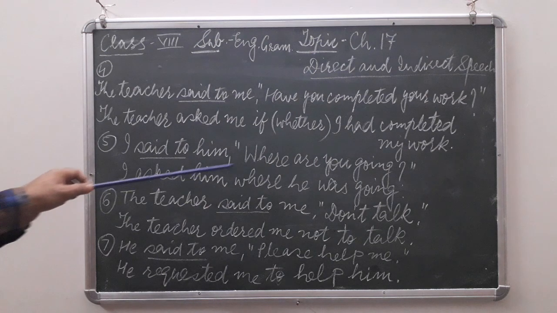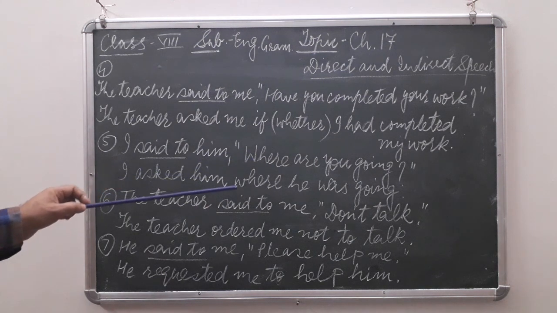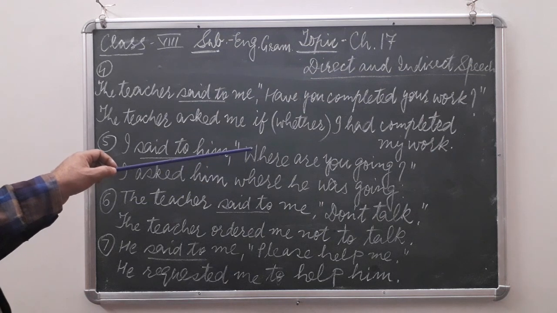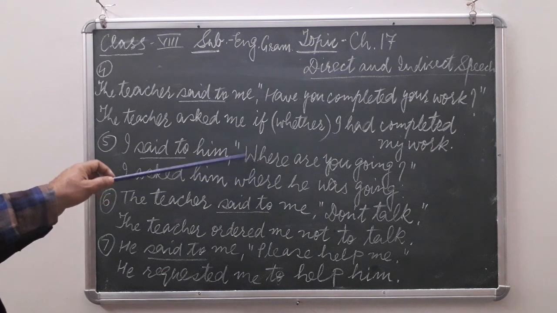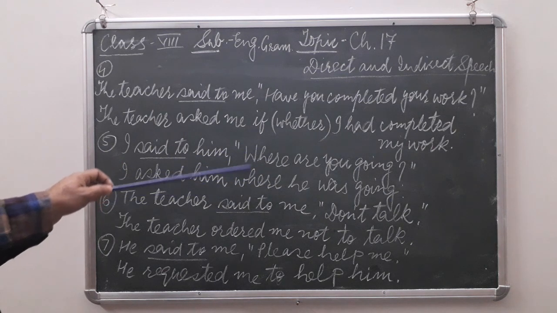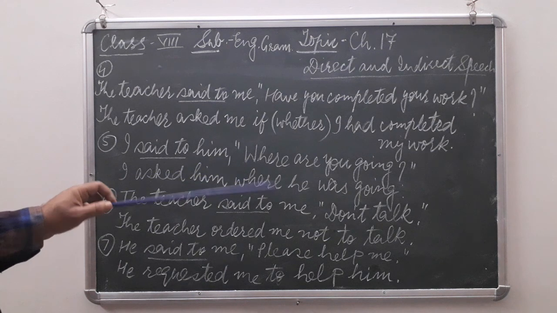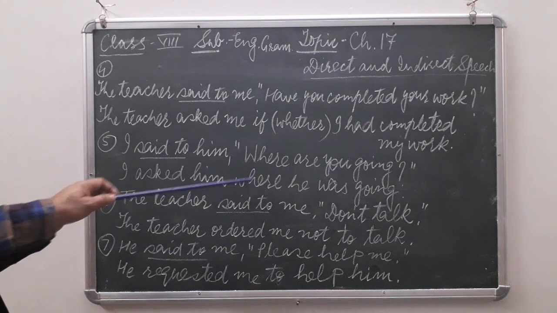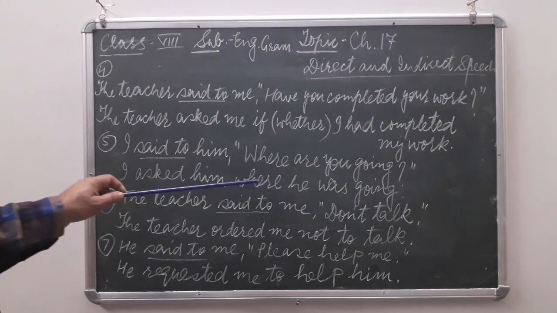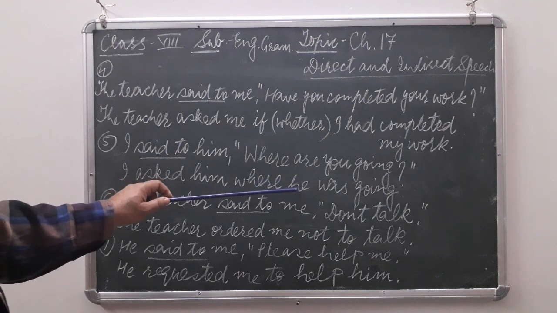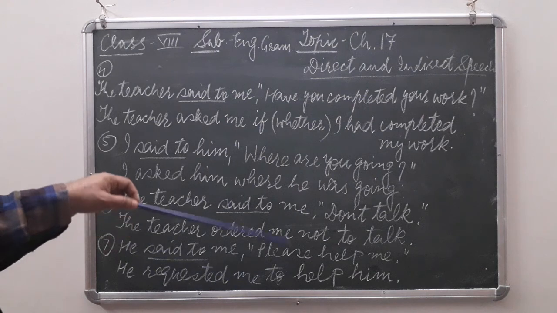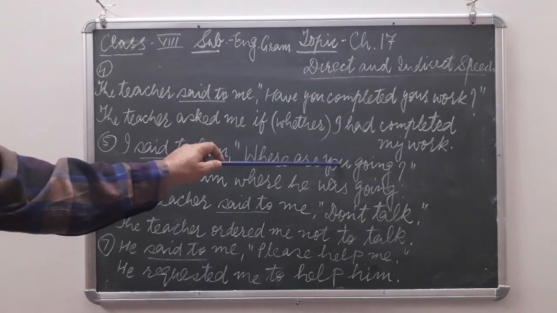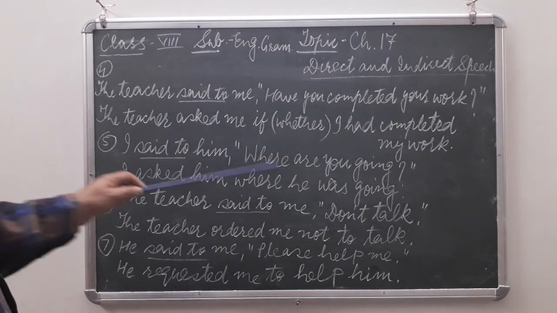I asked him. And remember, children, whenever the question starts with any WH word or how, they remain as it is. But remember that here W has become small, not capital. So I asked him where will remain, where. Now it is a question, that is why it will be written in declarative form. So in declarative, the subject will come first. What is the subject here? You. You refers to him, and him will become here he.